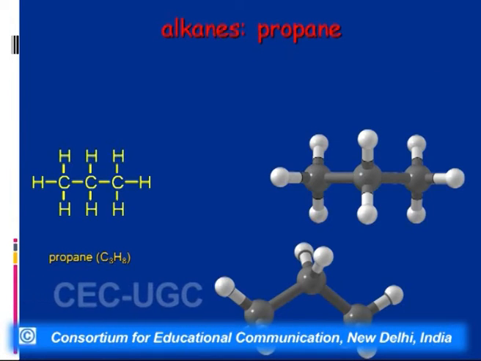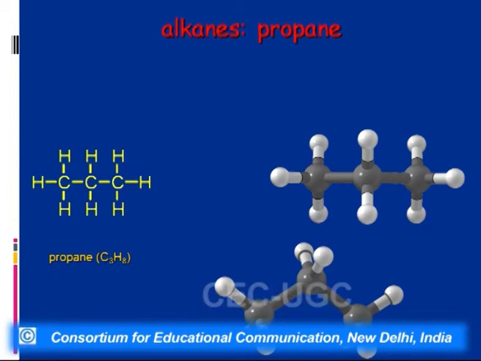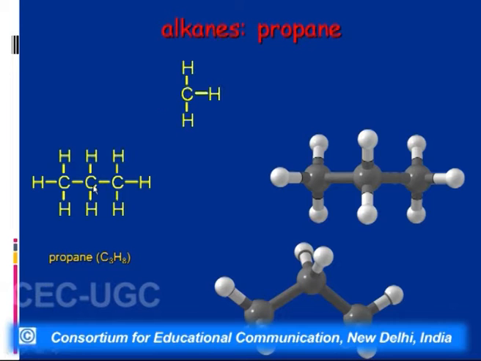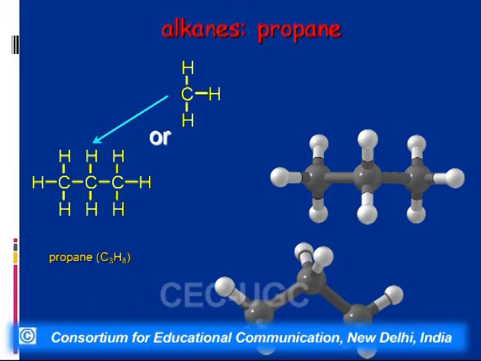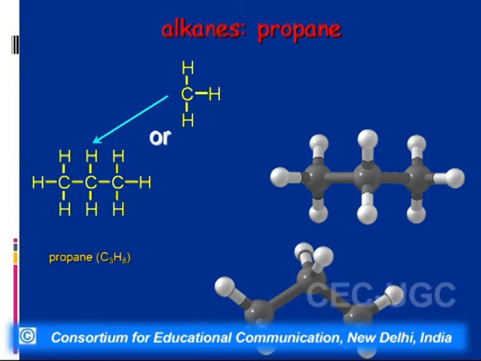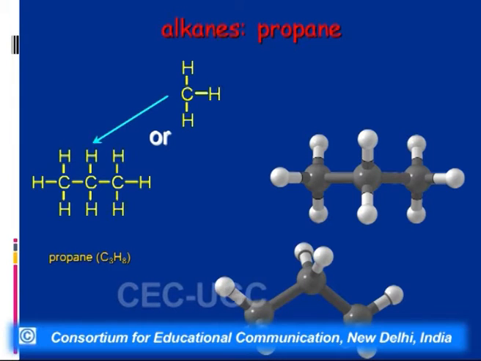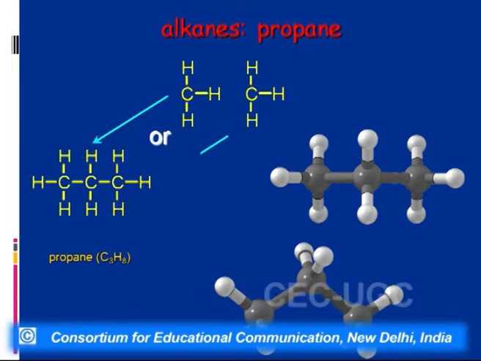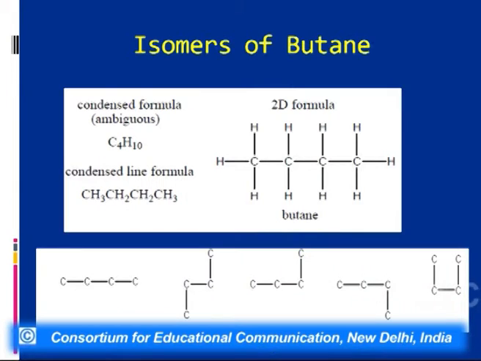Now if we look into propane, it has 2 types of carbons. One is the primary carbon and the other is the secondary carbon. Now I have an option here: I can replace a hydrogen on the secondary carbon with a methyl group, or I could replace a primary carbon hydrogen with a methyl group, ending in two different structures. If I replace the primary hydrogen, I get n-butane.